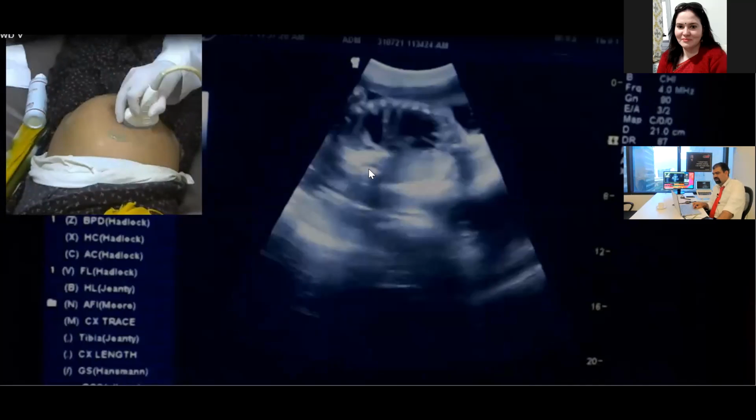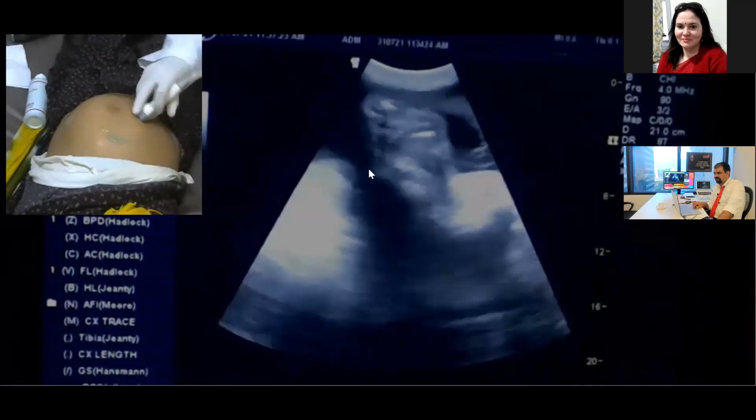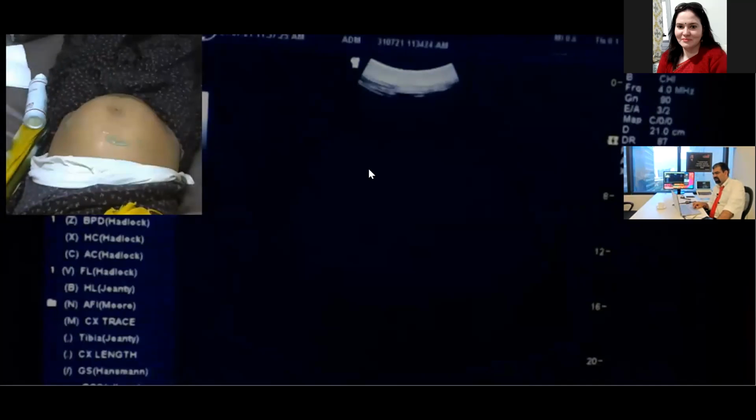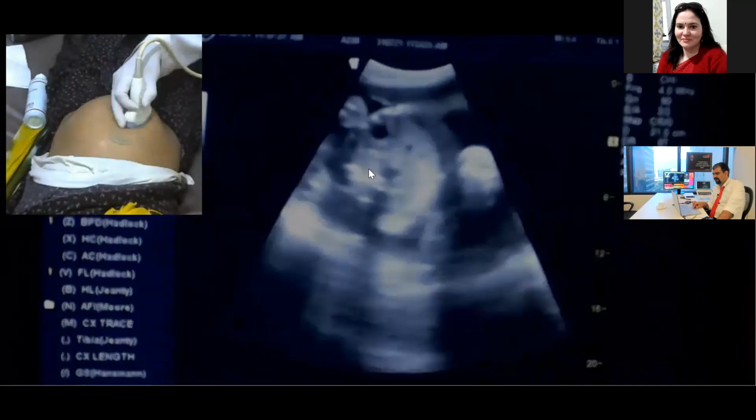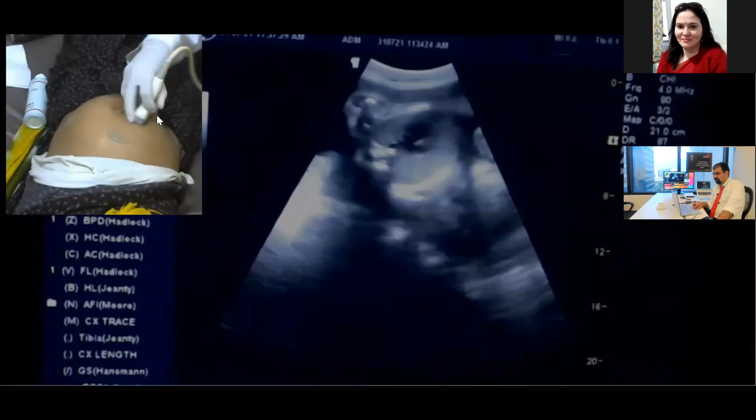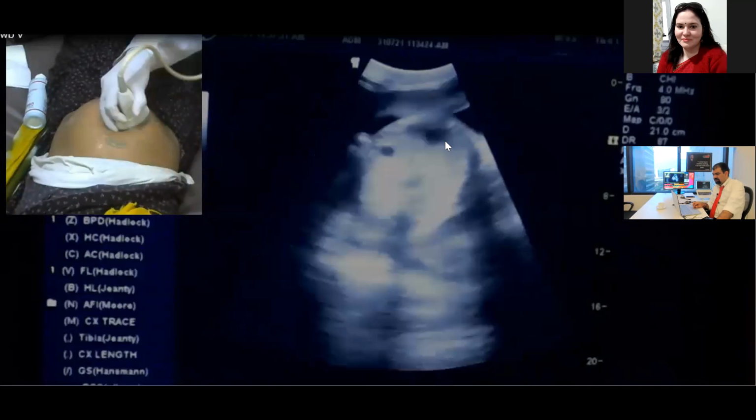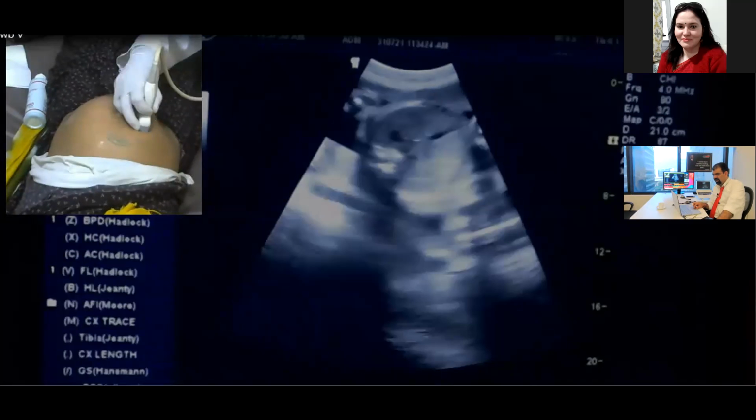Wherever you are seeing the clarity, it is not the right or the left one. Wherever you are seeing the clarity, you can take that femur. Now, what is over here? What is coming over here? This is the fetal heart over here.